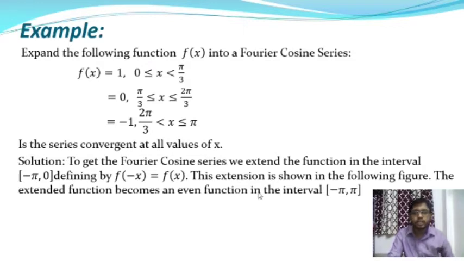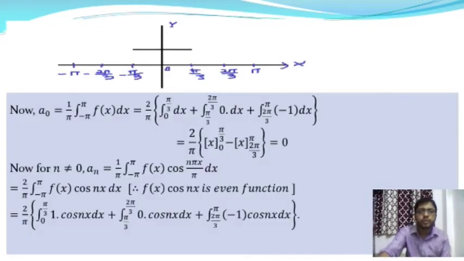This extension is shown in the following figure. Here is the figure. The function f of x is equal to 1 in the interval 0 to pi by 3, it is 0 in the interval pi by 3 to 2 pi by 3, and it is minus 1 from 2 pi by 3 to pi. Therefore this function is an even function, and from this figure we can see that the function f of x is an even function in the interval minus pi to plus pi.